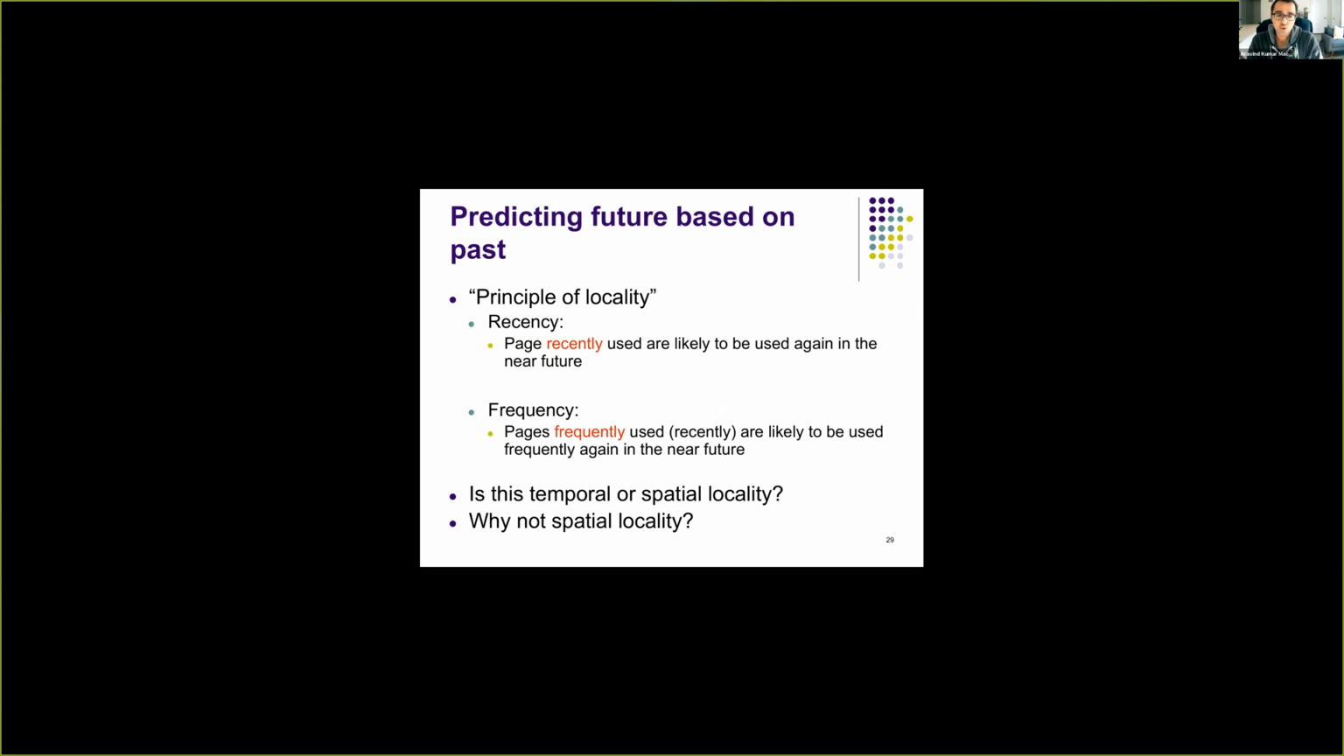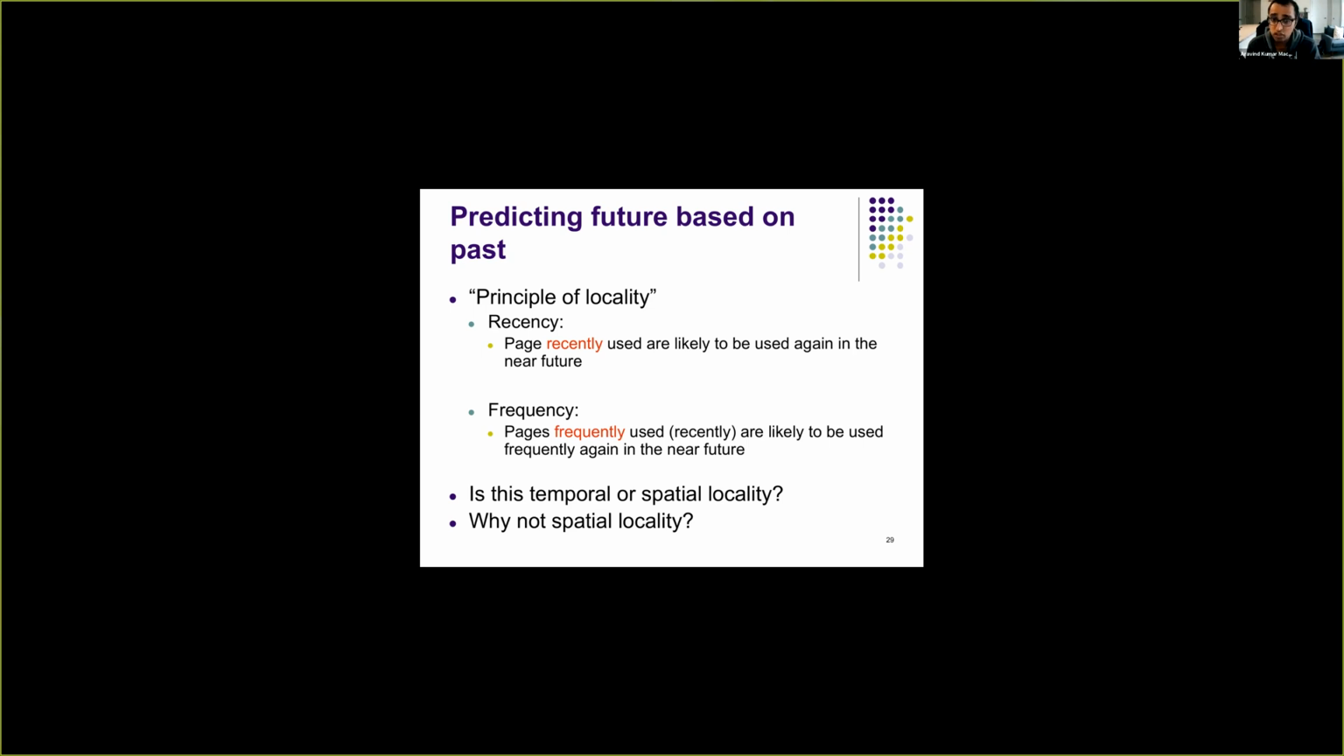So these two are nice features of locality, which we can use to say whether a page will be used or not. If we know that a page is recently used, then most likely it will be used again. Similarly, if a page is most frequently used, then we know that the page will be used again. So we can use these features to determine whether a page will be used for the longest time or not.